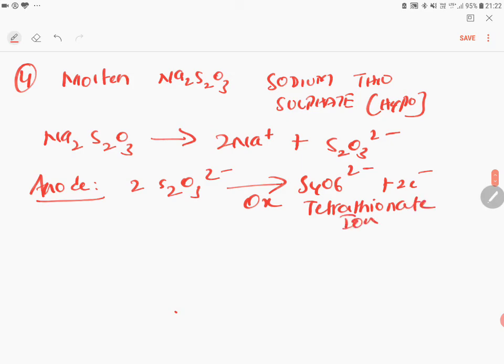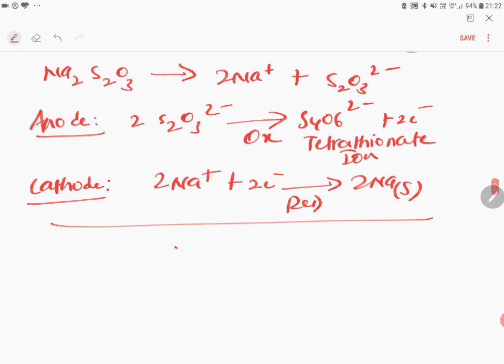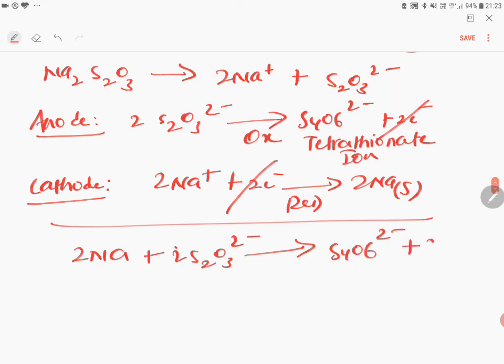In the stage 2 p block elements, I introduced these ions to you in group 15-16. You should be thorough with these molecules. In cathode what happens? So 2Na plus plus 2 electrons will give 2Na solid. This is reduction. Now write the overall equation. So 2Na plus, electrons getting cancelled, plus 2S2O3 2 minus going to give you S4O6 2 minus plus 2Na solid.